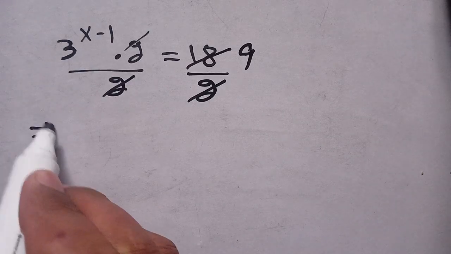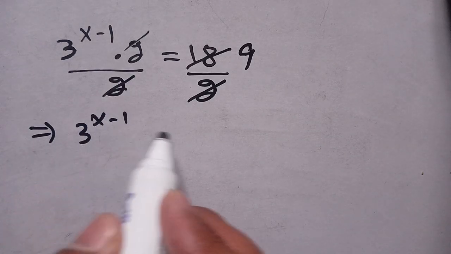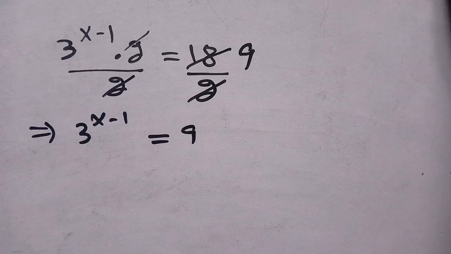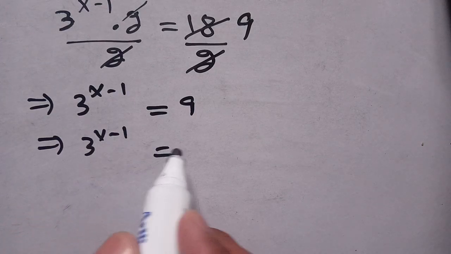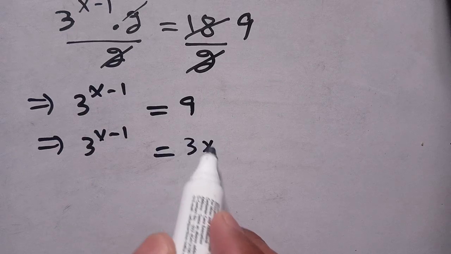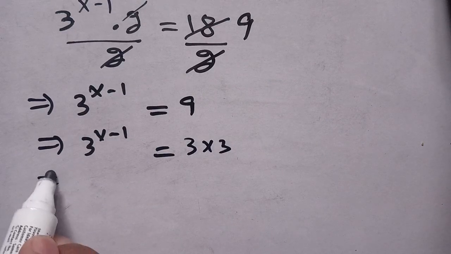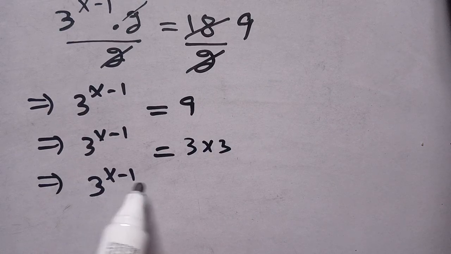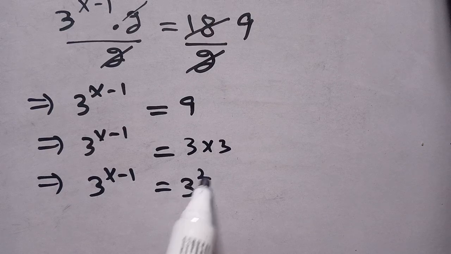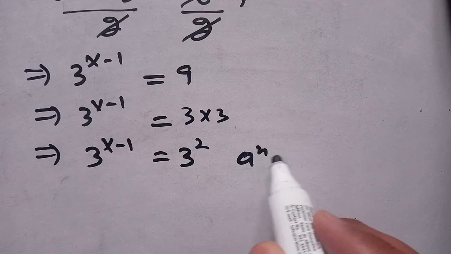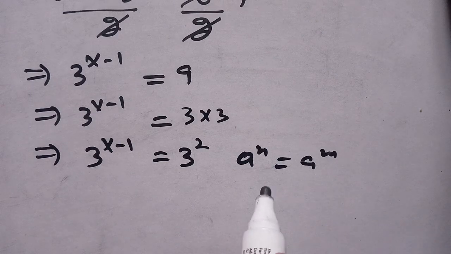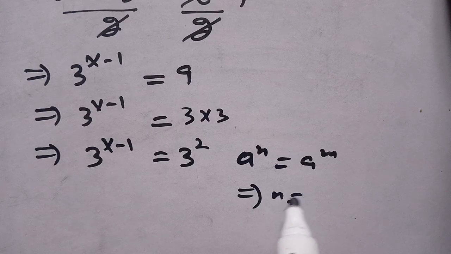The remaining term is 3^(x−1) = 9, which can be written as 3 times 3, which implies 3^(x−1) = 3^2. Now it is in the form a^n = a^m, which implies n = m.